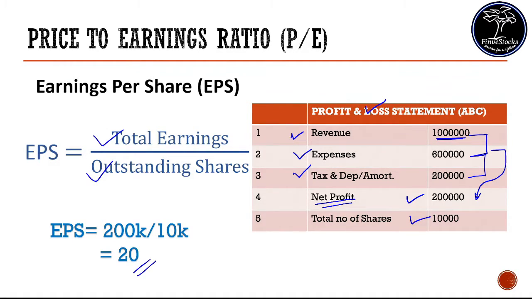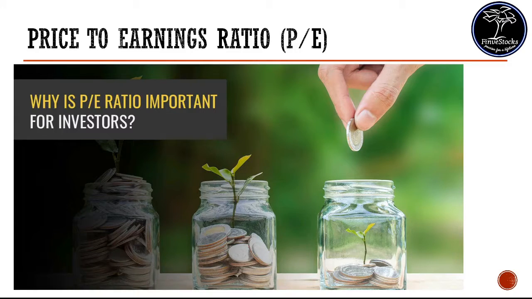So what is the importance of PE ratio? It is the best ratio to compare companies' valuation in a specific sector. For example, if you have two or three companies of the same sector, just to identify which one is undervalued and which one is overvalued, we can use PE as a metric. PE ratios are not an absolute measure. It will give only an indicator.